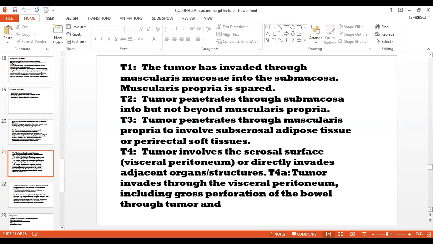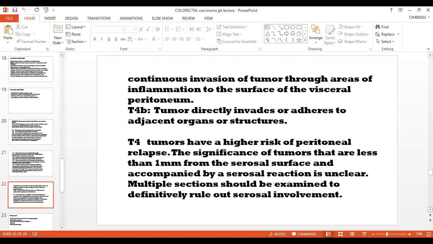It is divided into T4a and T4b. T4a is when the tumor invades through the visceral peritoneum, including gross perforation of bowel through tumor and continuous invasion of the tumor through areas of inflammation to the surface of the visceral peritoneum. T4b is when the tumor directly invades or adheres to adjacent organs or structures.